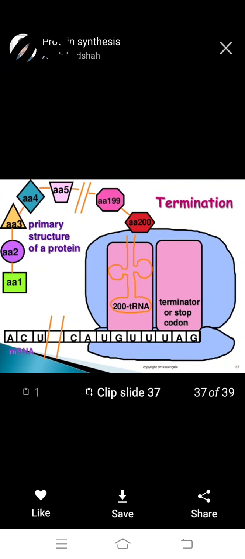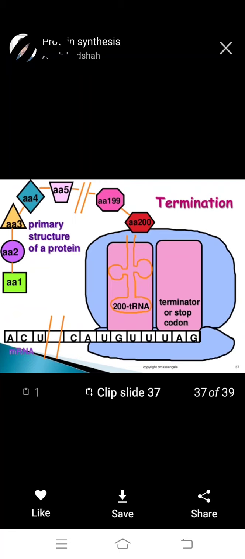This termination, with the stop codon, gives the primary structure of a protein. Okay, this structure. Then the tRNAs are formed, and UAG is a termination codon.